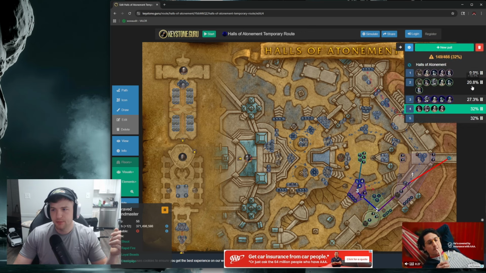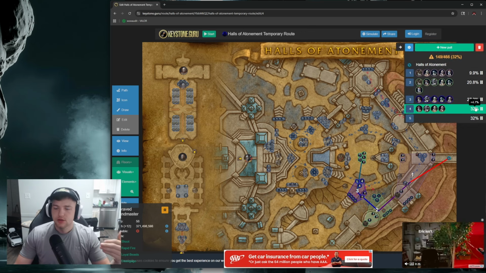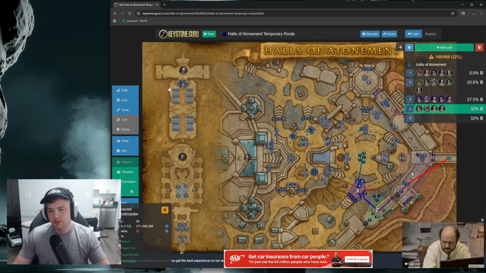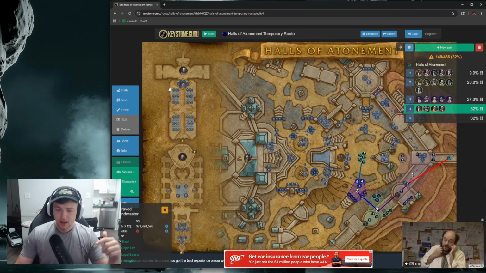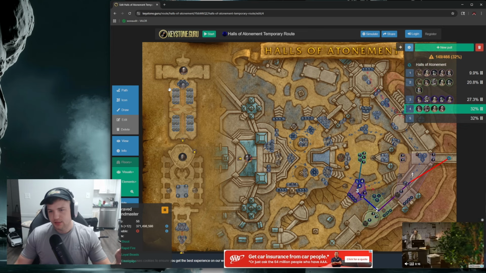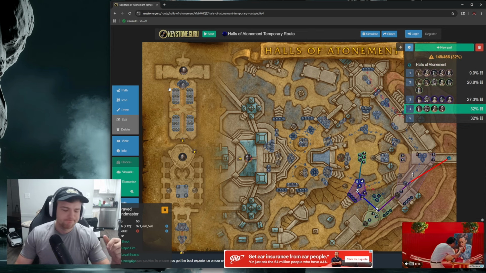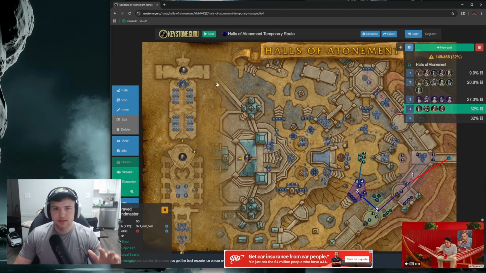So it shows you each pack and what percentage it'll leave you with, so that you know if by the end of the dungeon, based on what you pulled, that's going to be enough to have enemy forces or not, and make sure that you don't have to backtrack for any percentage. So this is how people make routes.